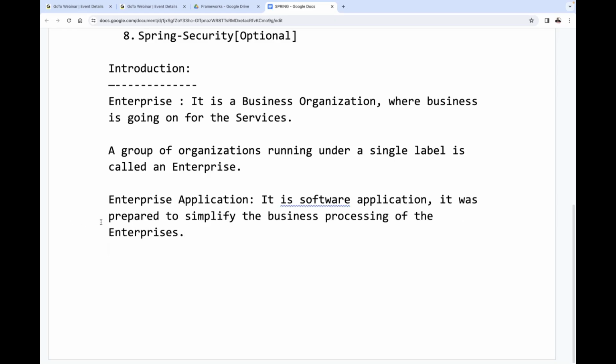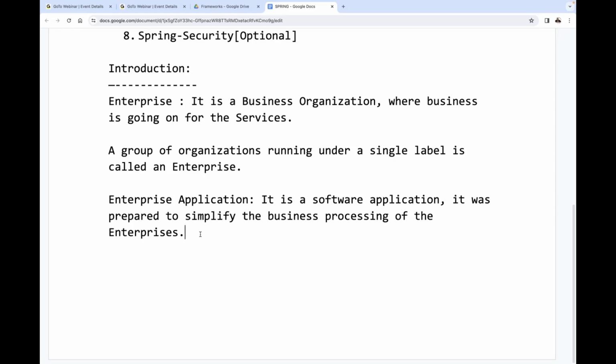Everybody understand the definition here, the context we have to understand. It is a software application. It was prepared to simplify the business processing of the enterprises. In the enterprises, the total business processing we want to simplify. For that particular reason, what are we getting there? Enterprise application. Are all of you getting my point or not?